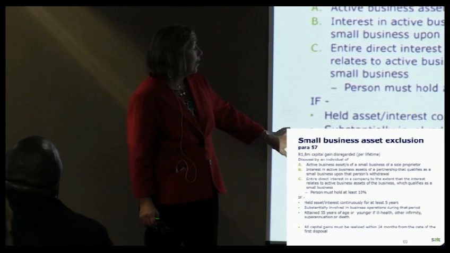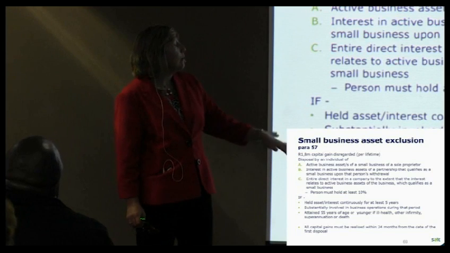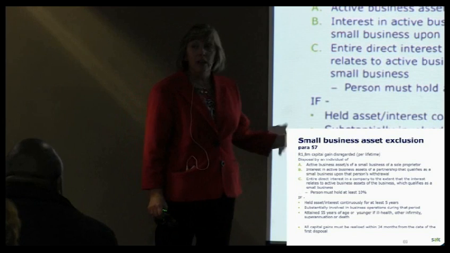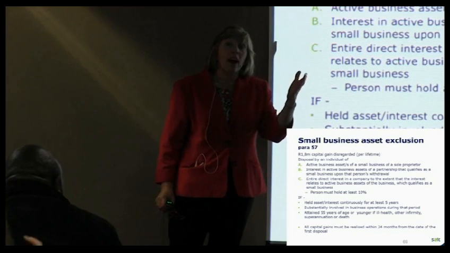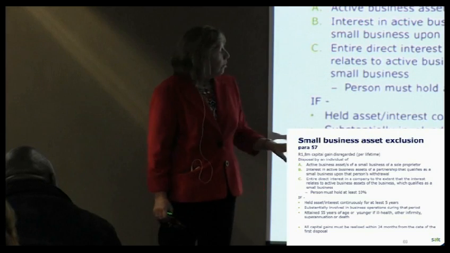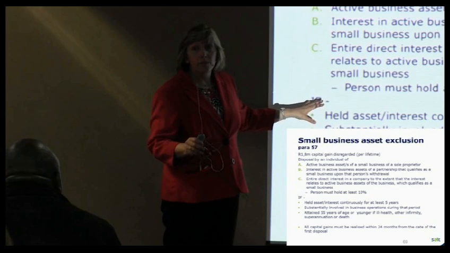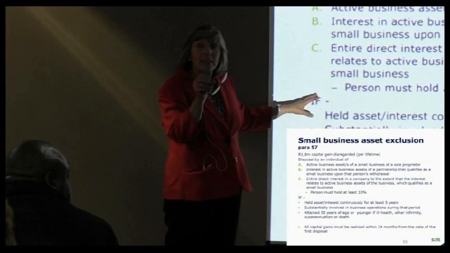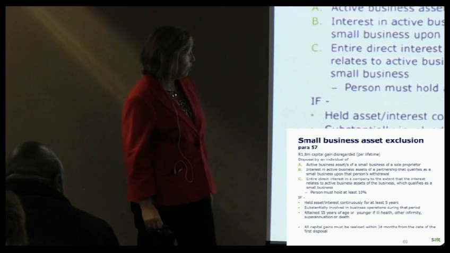So you must have attained the age of 55, or you could be younger if you're selling because of ill health, other infirmity, or the person might have died. Maybe the owner of the business has died, 35 years of age, potentially, as long as all these other requirements are met, in the tax calculation for the deceased person, you would then work out this exclusion.